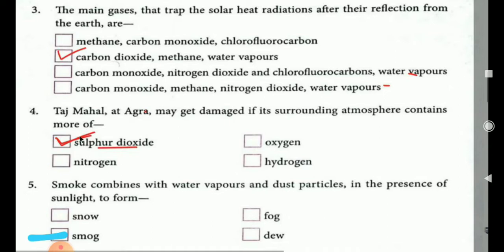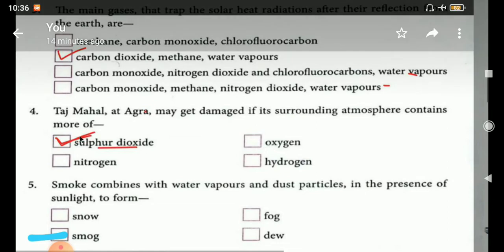Smoke combines with water vapor and dust particles in the presence of sunlight to form what? Obviously, when there is the word smoke, and when it combines, it will form smog. Whenever the term smoke comes, from all the pollutants only smog is formed. So that will be the clear-cut answer. That answer will be smog.